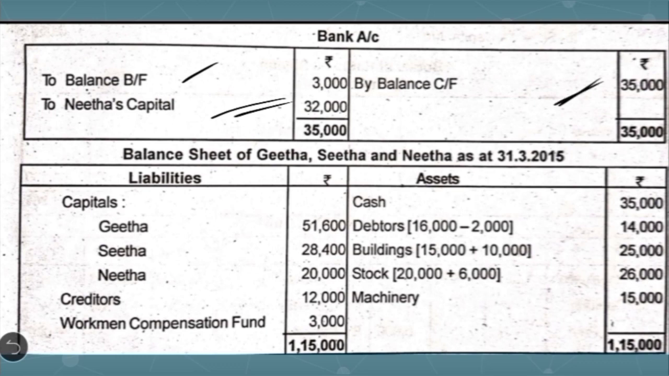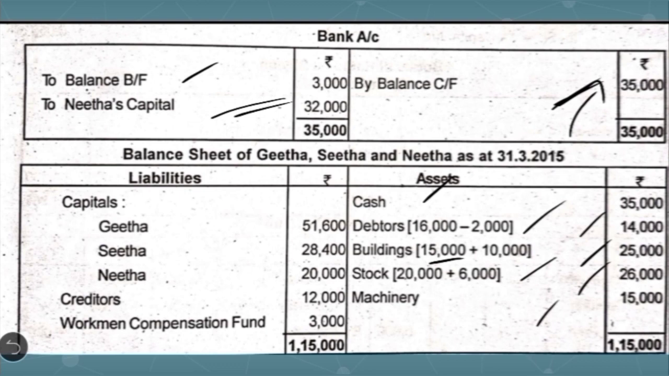Now we have to prepare the balance sheet of Geeta, Sita and Nita as on 31st March 2015. Please remember, in the first step we prepared the revaluation account. That is why all the values of assets and liabilities have to be shown at their revalued figure. Coming to the first one, bank balance, it is 35,000 as we calculated here. Then coming to debtors, the book value was 16,000, out of which revaluation loss of 2,000 is deducted. The remaining balance would be 14,000. Buildings, book value was 15,000 plus 10,000, we get 25,000. Stock was book value 20,000 plus 6,000 profit, we get 26,000. Machinery, there is no adjustment, it is written as it is.